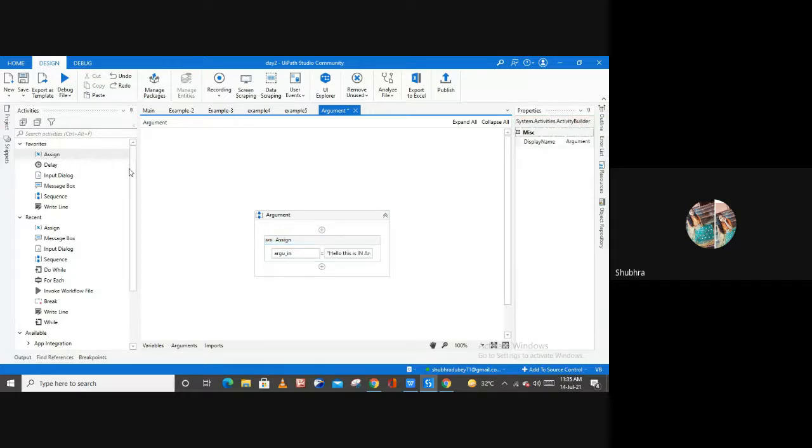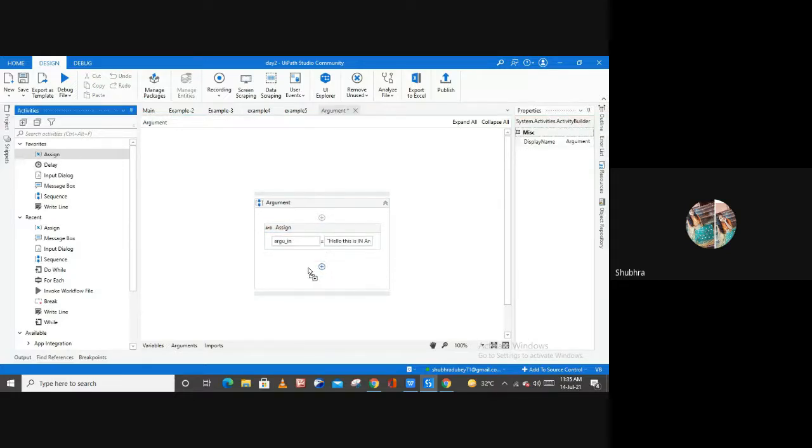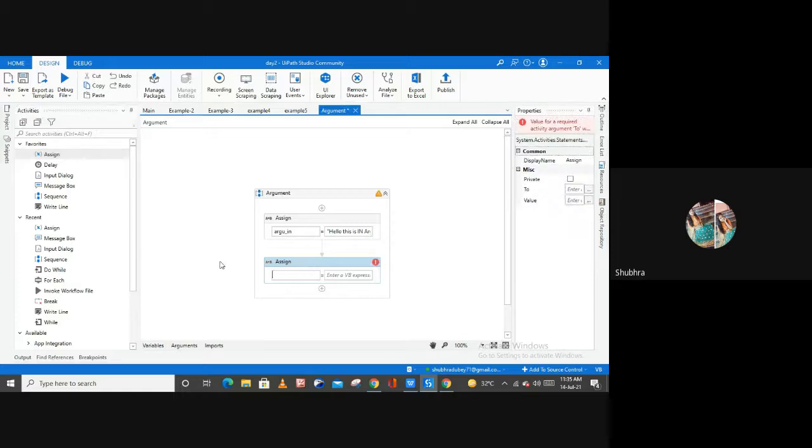And let me use one more assign activity, and here let me mention my other variable, which is the argument out, right? And let me type some message here like, this is of the argument. And then let me use one message box activity here.